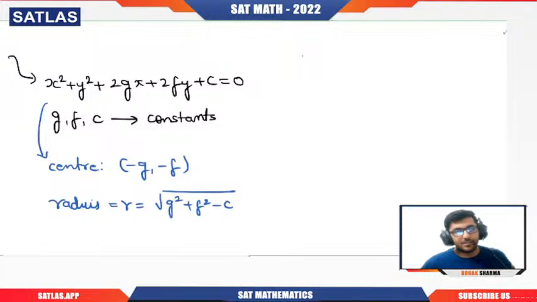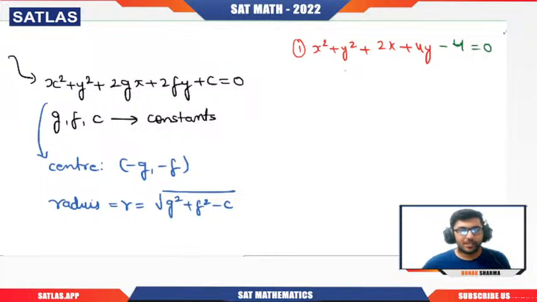If I take a first example, x square plus y square plus, let's say, 2x plus 4y, and then let's say minus 4 equal to 0. So here you need to understand one thing. What is that? That g and f are nothing but what? They are sitting with the 2 as the coefficient of x and y. So if I want to find g, I will divide the coefficient of x by minus 2. Then I will get minus g. If I divide the coefficient of y by minus 2, then I will get minus f.